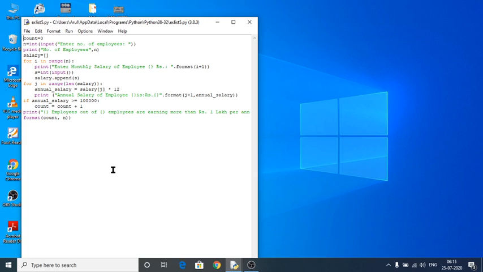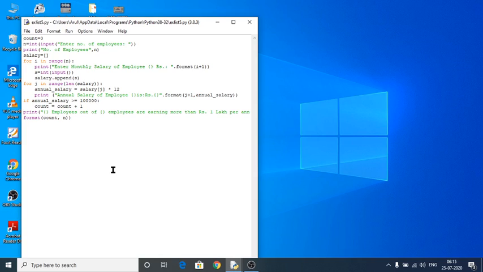So count is equal to 0, which means how many employees there are. Before counting the number of employees, my count is equal to 0. n is the input for the number of employees, how many employees there are in that particular organization. Next, print number of employees, which would be stored into n.